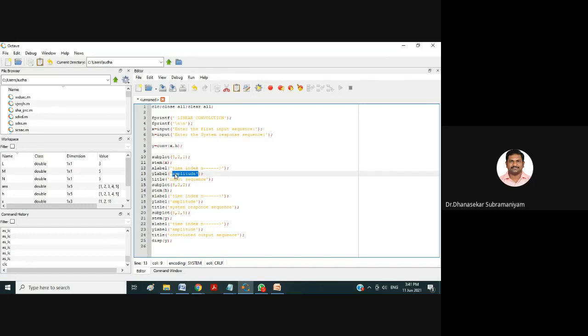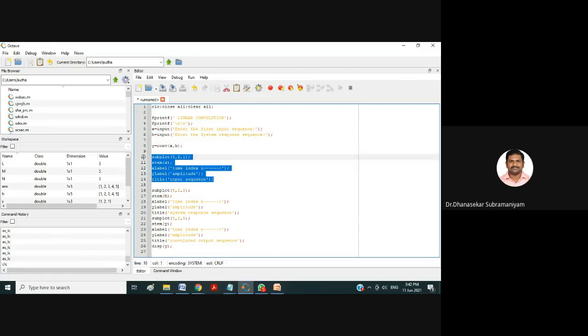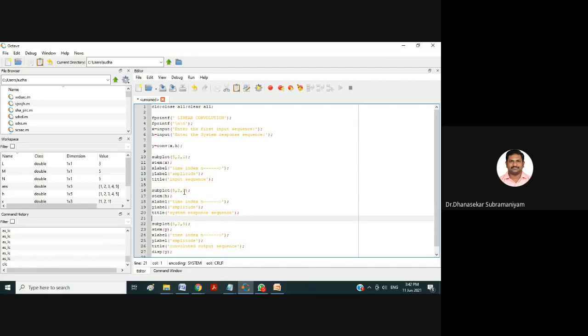Similarly, if you want to give a title for that input sequence, you can give title, apostrophe, input sequence, and automatically the title will also appear. This is for plotting X. For plotting this one input signal X, we use these lines. Similarly for H also, to get the figure window and the discrete sequences for H, we have to use these lines.